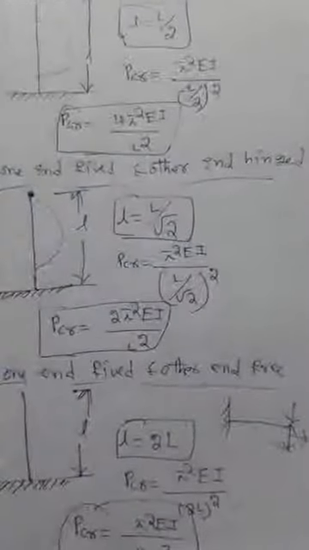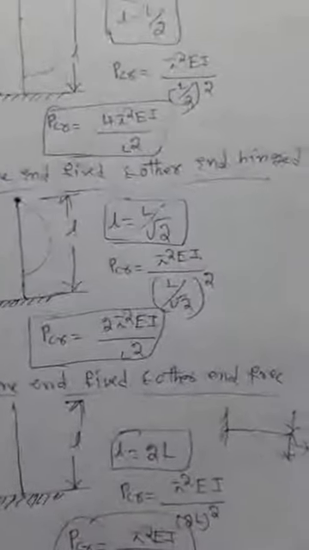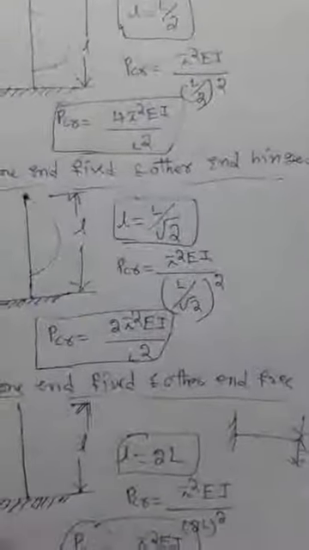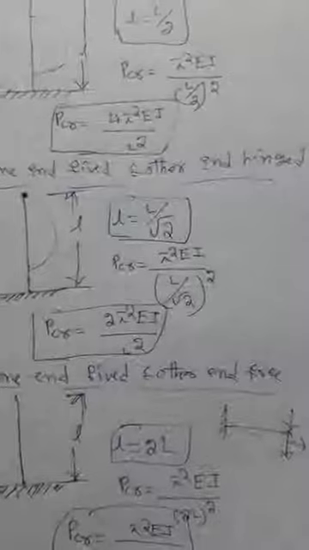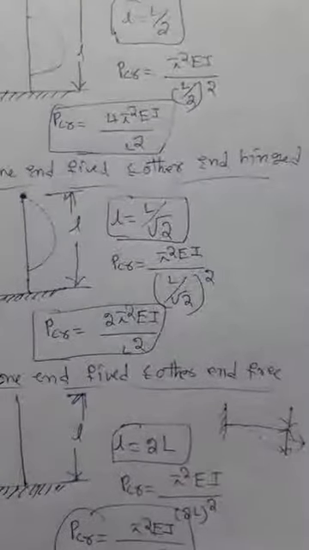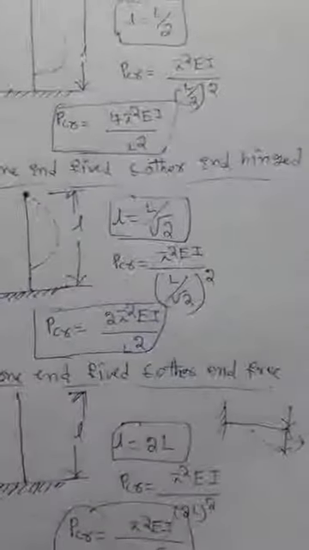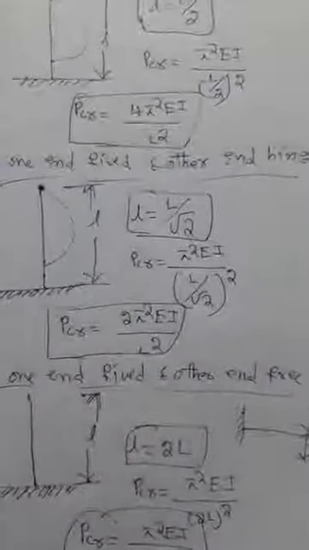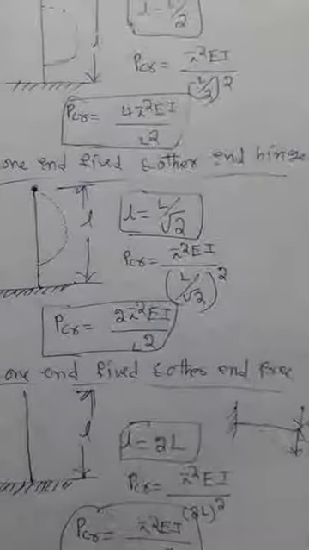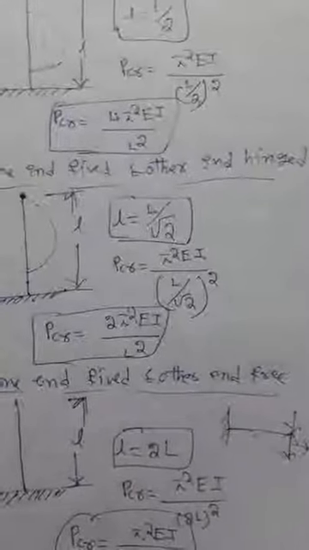You can use these conditions for every problem. In the next video we will do problems on this formula, that is Euler's crippling load, pi square EI by L square, under a given condition. Okay, thank you.